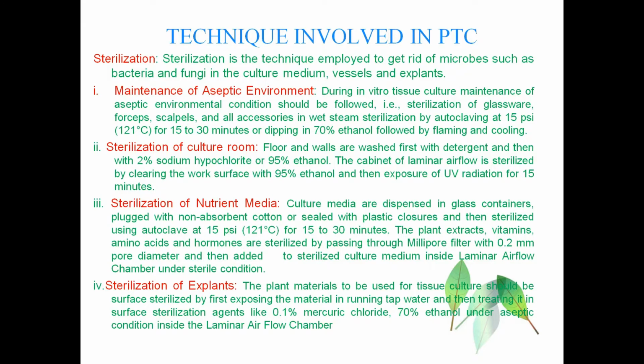What are the techniques involved in the plant tissue culture? The first step is sterilization. Sterilization is a technique which is employed to get rid of all the microbes such as bacteria and fungi in the culture medium, vessels and explant, whichever we are using for this plant tissue culture. In that, the first stage is the maintenance of aseptic environment. The environment must be germ free.